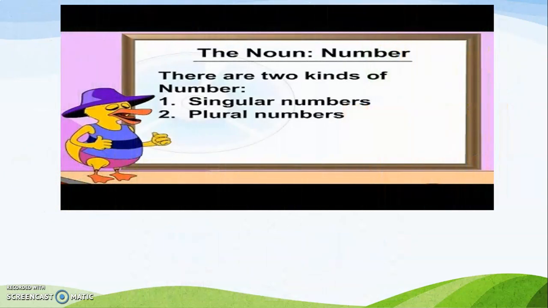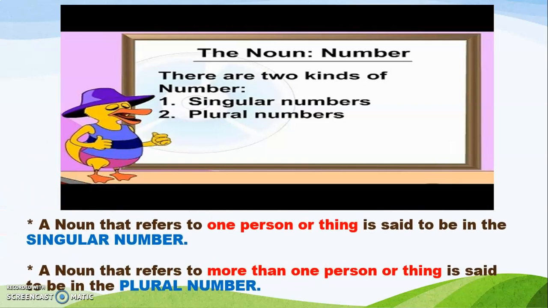So in today's lesson, that is the noun number, we are going to study how to count this noun number. And there are 2 kinds of noun number. One which is called as the singular numbers, and second is the plural numbers. Now what is a singular and a plural noun? So let us understand. Now a noun that refers to one person or thing is said to be in the singular number. One person or one thing.